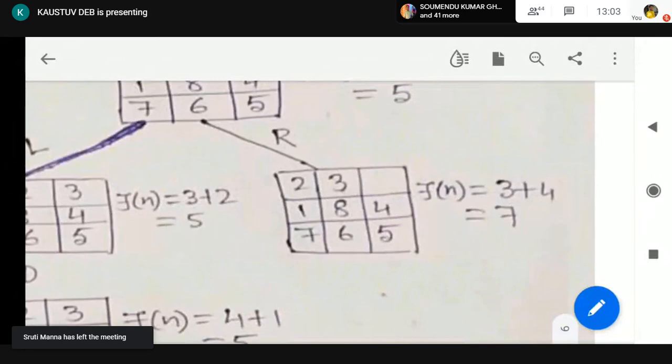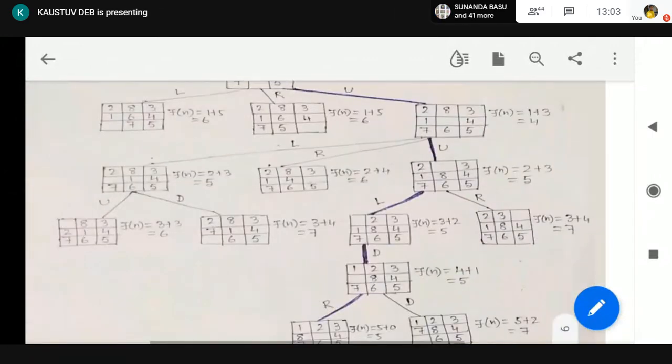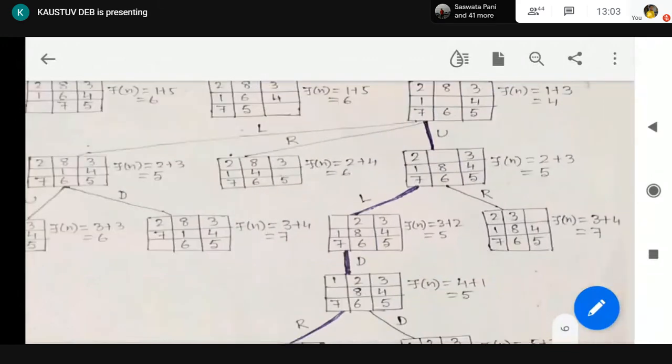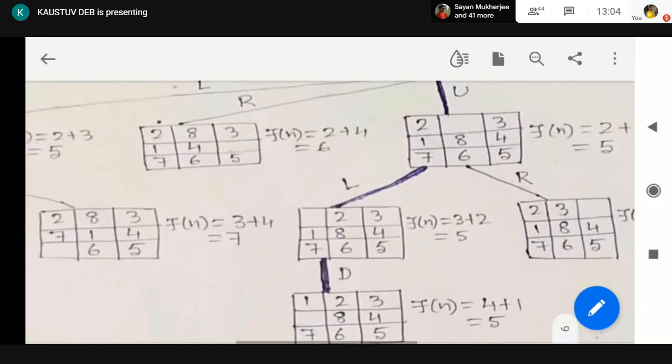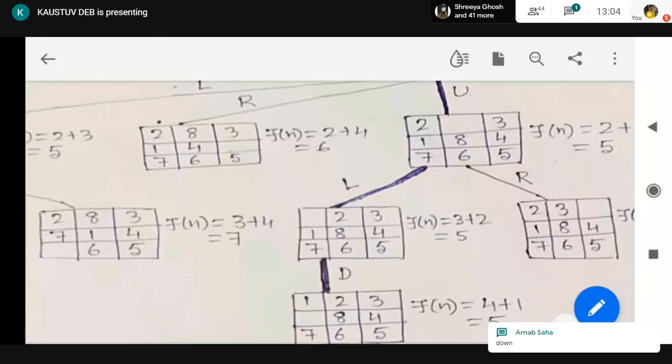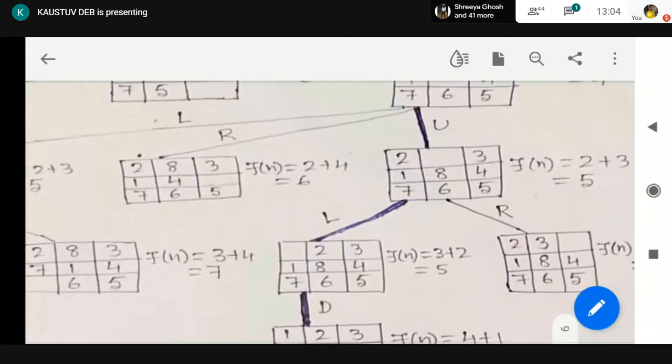3 plus 4. Now which node is giving us the minimum value? This left node. Because first case it is 6 Fn, then 7, then 5, then 7. So minimum Fn is 5. This one. Okay. So this node will be expanded. Now you tell me which possible movement of the empty tile is here. Left movement is not possible. Up movement is not possible. Right movement will give us the same old node. It is not possible. So only movement we are having is down.